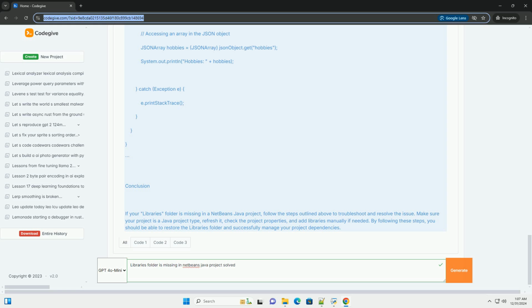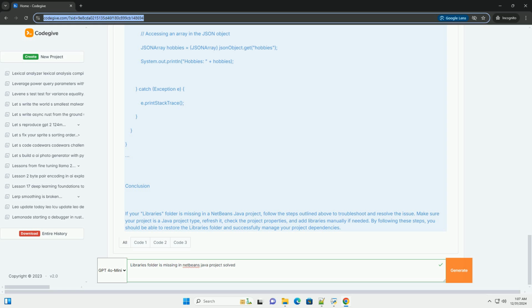2. Add the library. Right-click on your project in NetBeans and select Properties. Click on Libraries in the left pane. Click Add Jar/Folder. Navigate to the location where you downloaded json-simple.jar and select it. Click OK to close the Properties window.